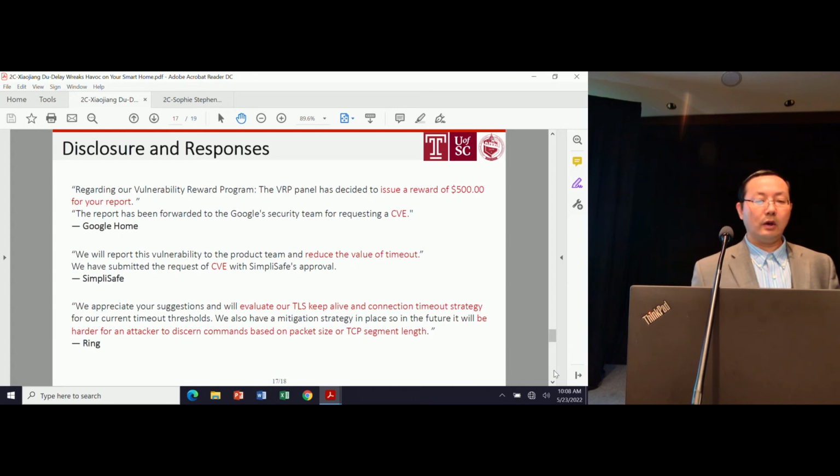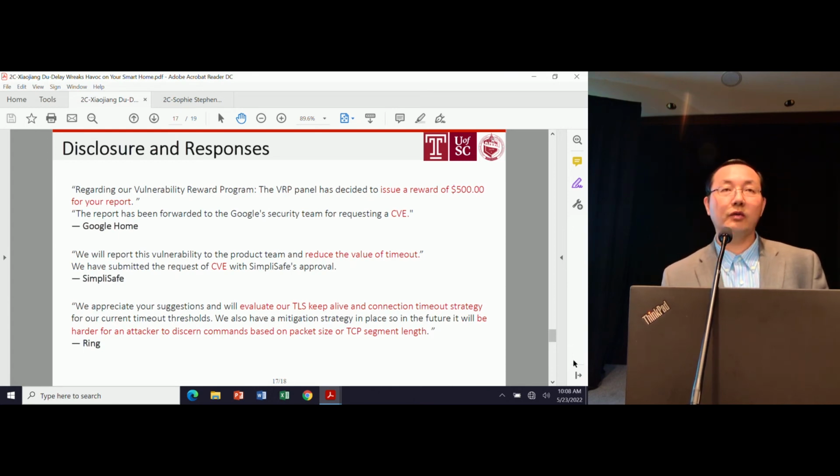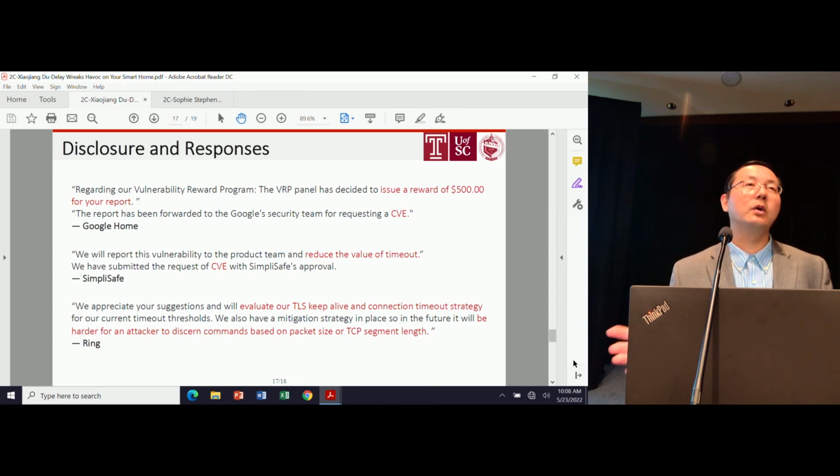We disclosed this vulnerability to a number of IoT vendors, including Google, Apple, SimpliSafe, Ring, and so on. Several companies acknowledged the problem. Google awarded us $500, and SimpliSafe and Ring acknowledged that they tested it themselves and found that they do have this problem, and they said they're going to improve their protocol.